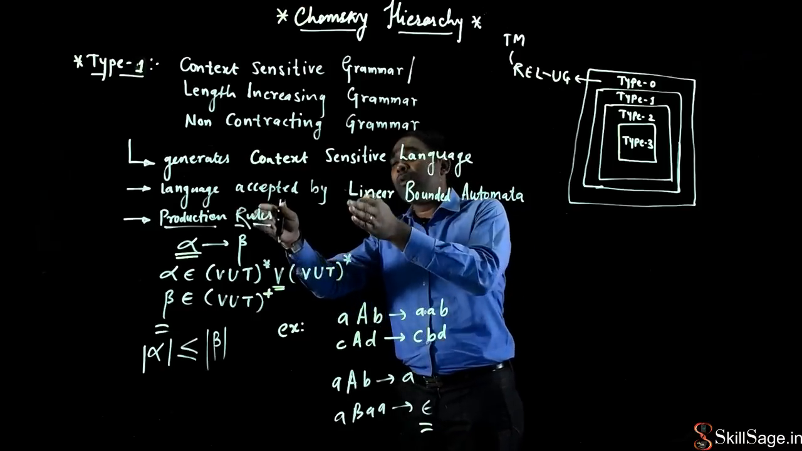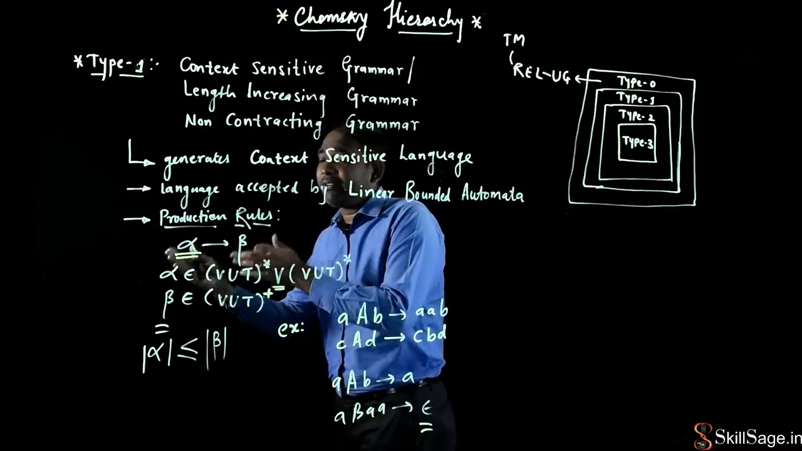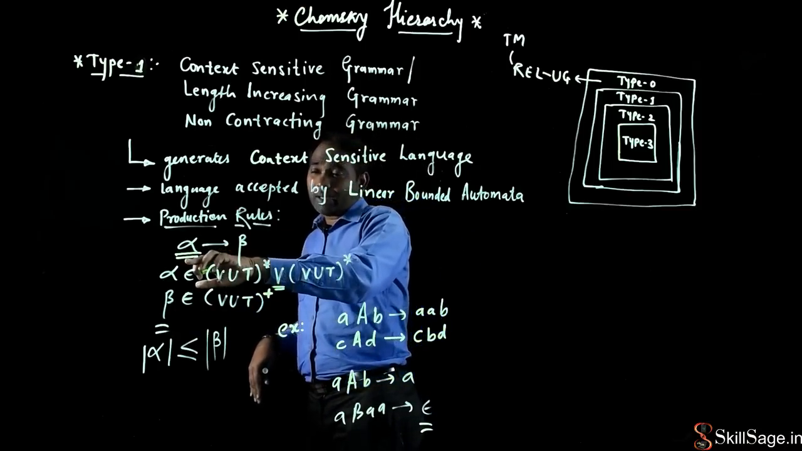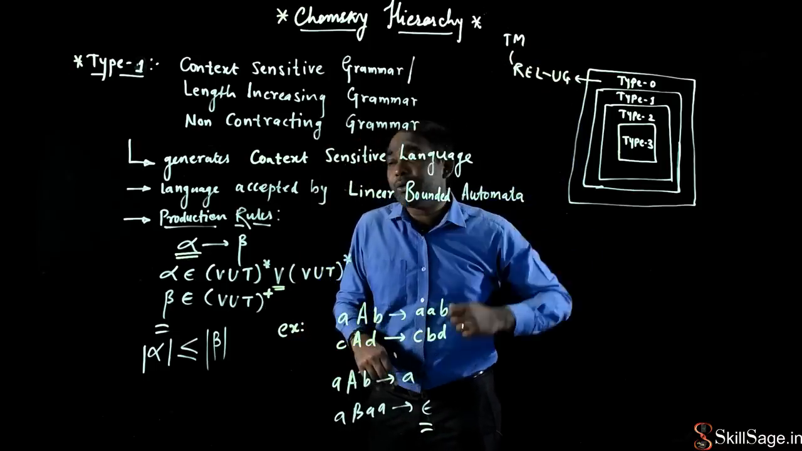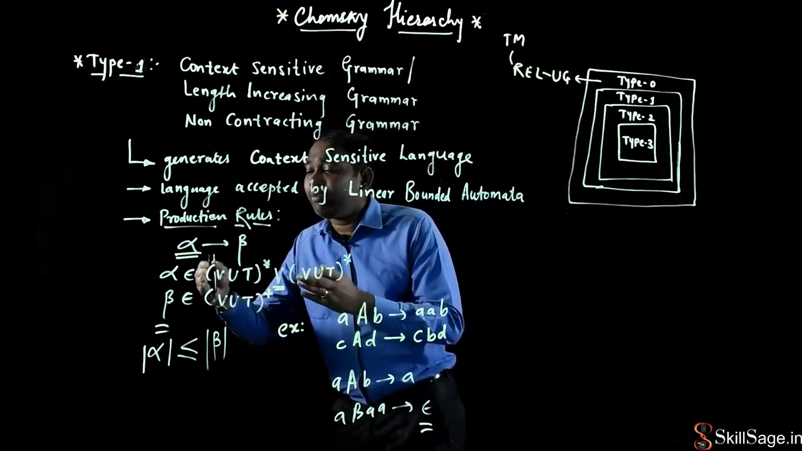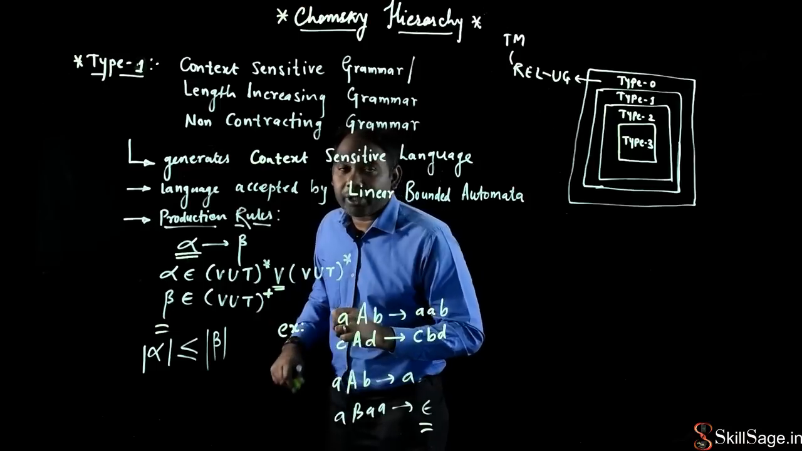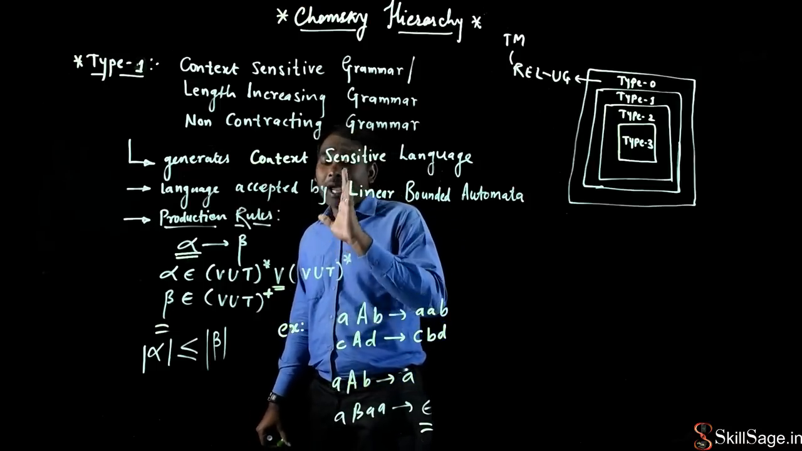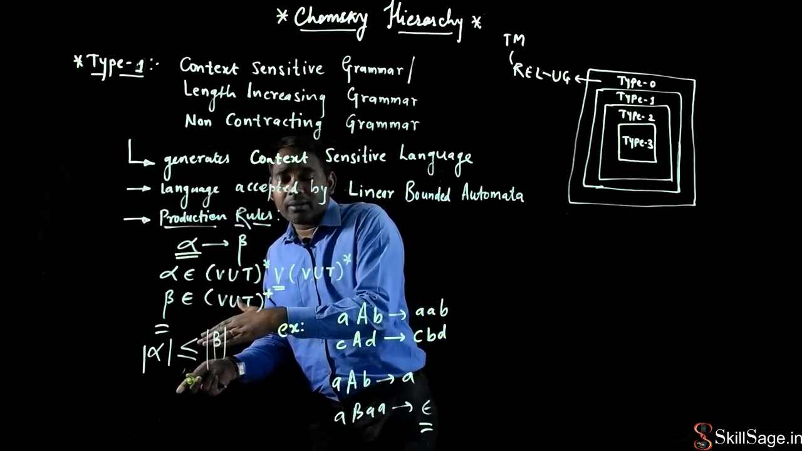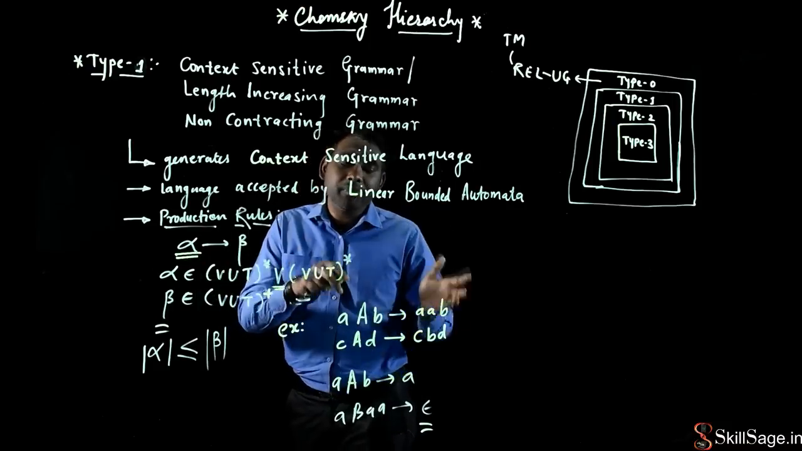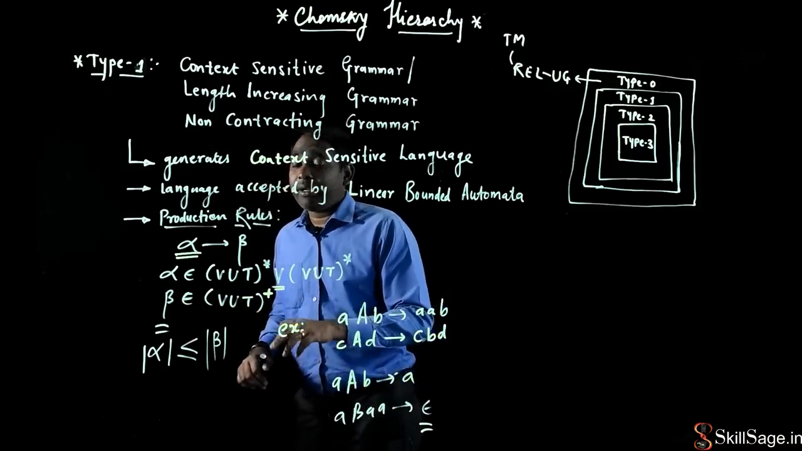So what is the production rule for this type 1 grammar or context sensitive grammar? Again, it has two parts, left hand side and right hand side. We have alpha produces beta, but what is alpha here? Alpha will remain the same as in type 0 grammar: (V union T)* V (V union T)*. That means at least one variable has to be there on the left hand side of my production rules. Before it there can be any number of variables and terminal symbols, and after it also any number of variables and non-terminal symbols. But what is my beta? Here it is changing, right?